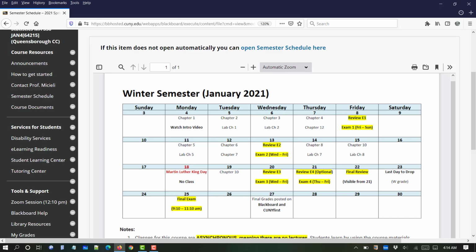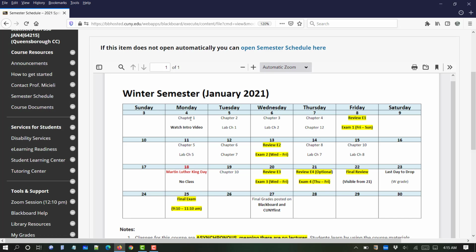And this is already the plan for the whole semester, which here, as you can see, starts on Monday the 4th and ends on the 25th with your final exam. The final exam date and hour is already set, and you must make every effort not to miss any assignment because there are no makeups.